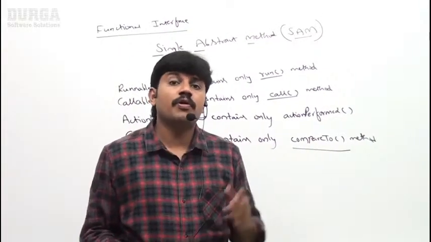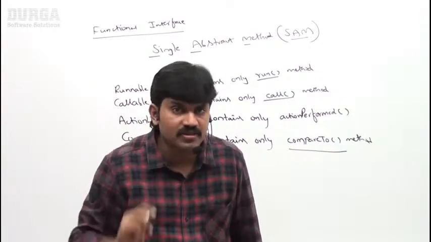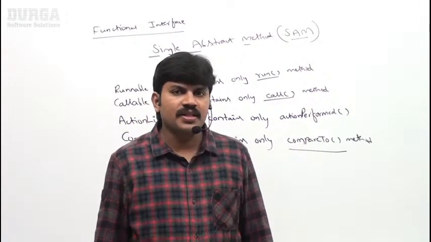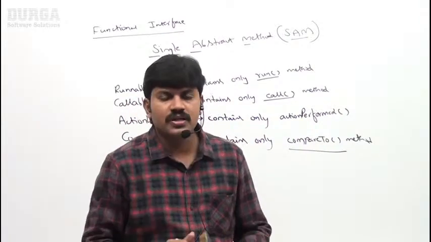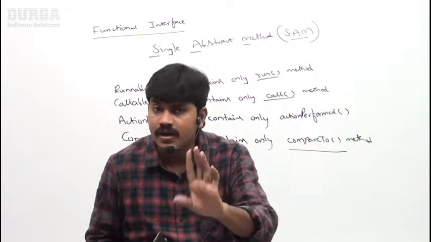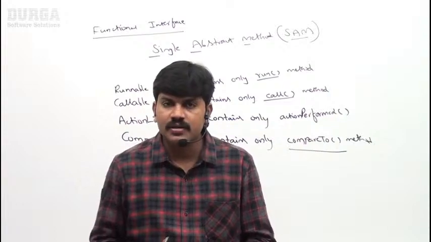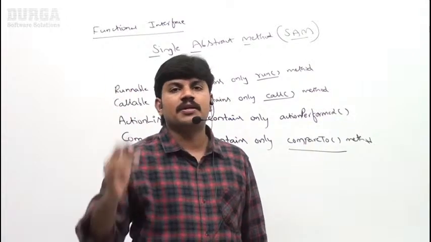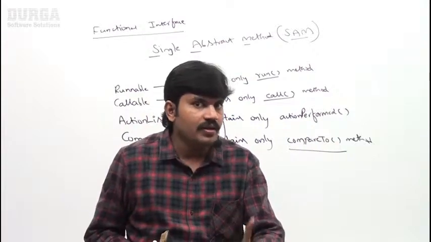But in the agenda I specified, have you remembered, right? Inside an interface, from the 1.8 version onwards, we can take default methods and static methods. So, in a functional interface, can I take a default method? Can I take a static method? I will explain what default and static are, don't worry much about that. But make sure the rule, the restriction, is applicable only for abstract methods. How many abstract methods can we take? Only one. Can I take default methods or not? Any number of default methods. Can I take a static method or not? Any number of static methods, no problem at all. The restriction is applicable only for abstract methods, right?